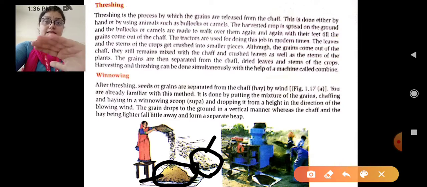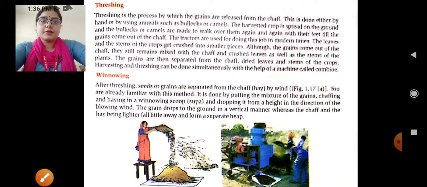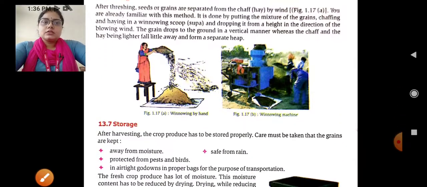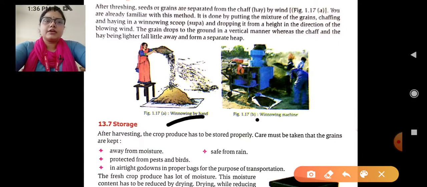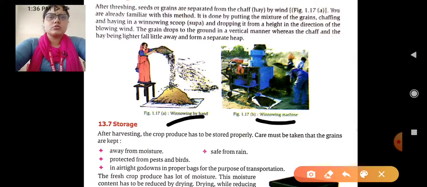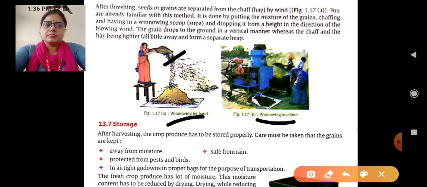Okay, so like this, with winnowing we can separate the seeds or grains from the chaff. Now this is winnowing by hand and this is winnowing by machine. Even the machine is utilized to separate the seeds or grains from the chaff, or with the hands also, with the scoop you can use, like a soupa. With this also we can do the winnowing process.